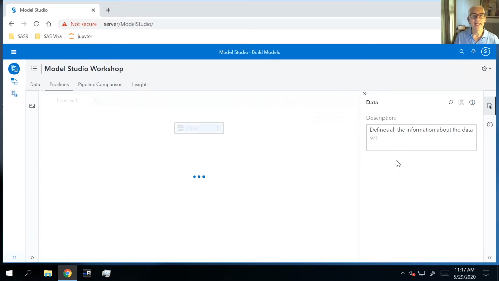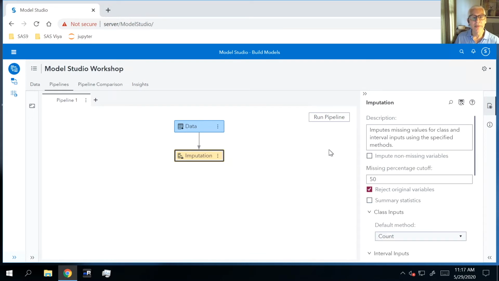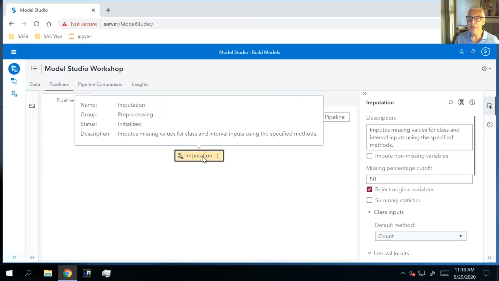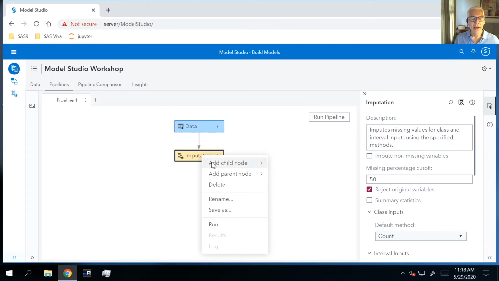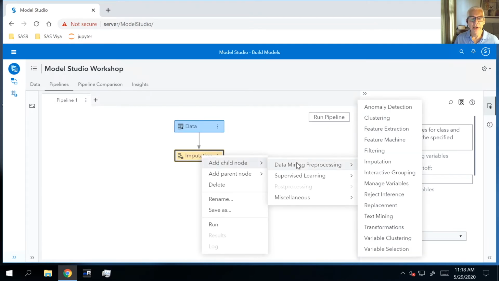We're going to be looking at a neural network model here. And neural networks really don't have their own way to automatically perform any sort of imputation. It's a model similar to other models that use complete case analysis. So we'd like the software to impute any missing values for us. After we perform that imputation, we're going to add another child node of data mining preprocessing.